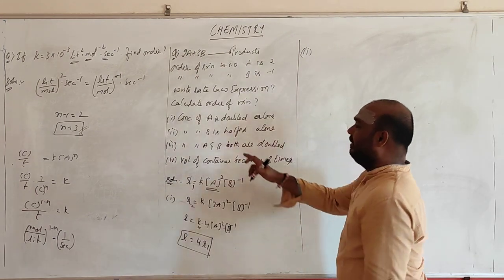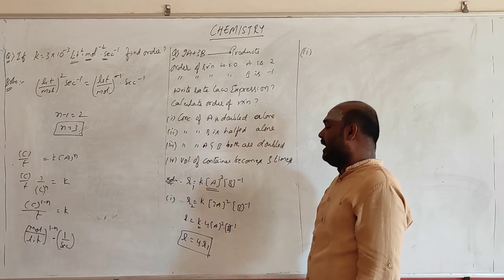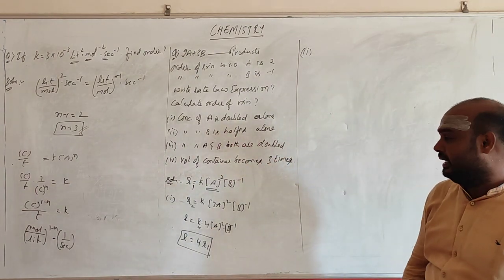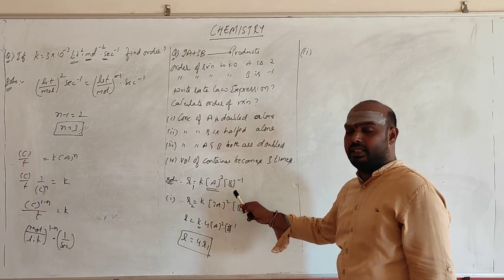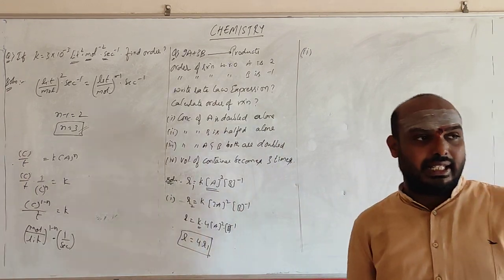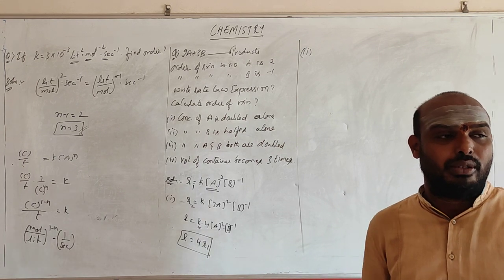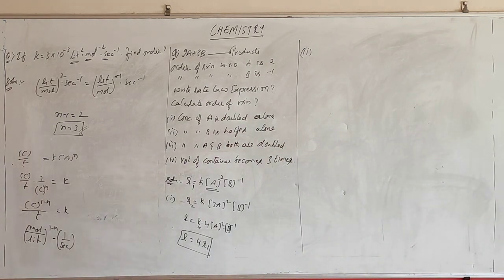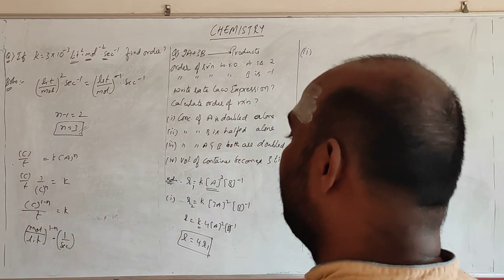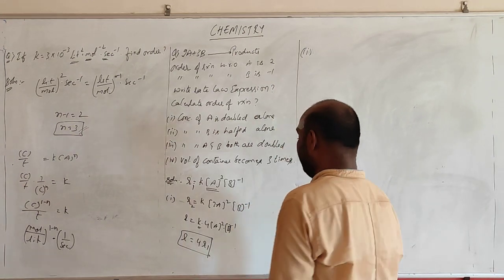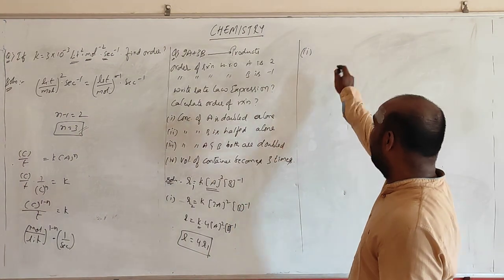So what is there? When the concentration of B is halved alone. Okay? This is generally the condition for the concentration. He is telling if the concentration is halved. Okay? Try to find this out. Take time. I hope that you have done this. Right? Okay.